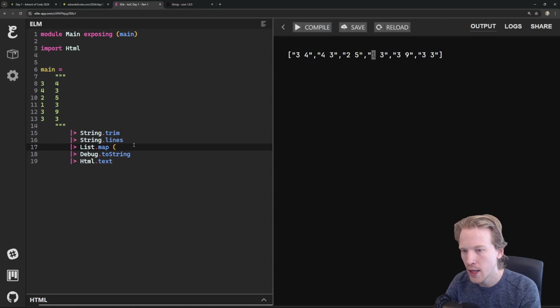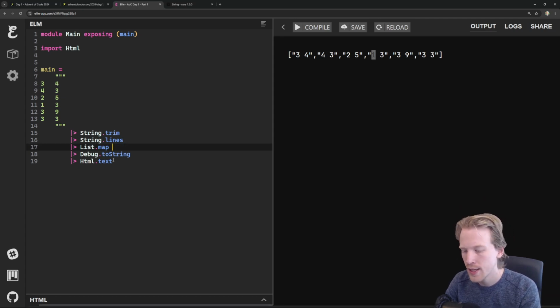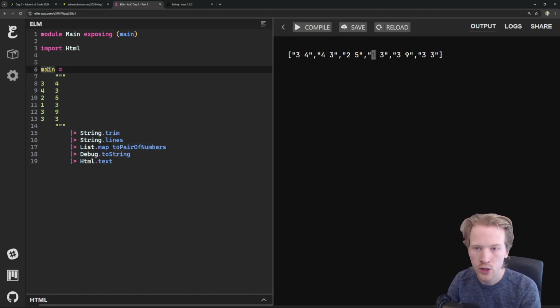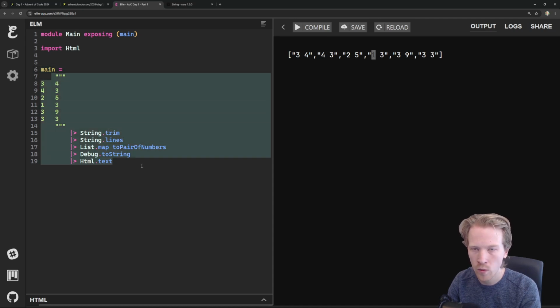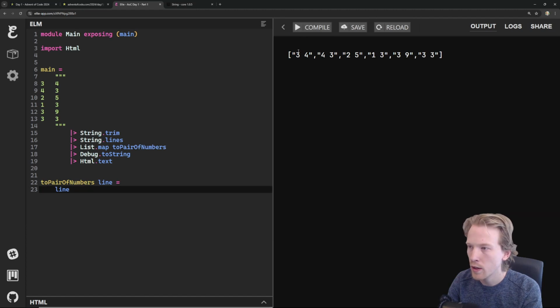So what I'm going to do is, for each line one at a time, make a little inline function here, and then we're going to pull it out into its own function. Why don't I actually do that right away? List.map, I'm going to say toPairOfNumbers. So what I'm doing here is just like I said, main equals. This is like the function that runs when our program starts. I'm going to say toPairOfNumbers, it's going to take in a line. And what we're going to do is transform that line over time. So if I run this, the output's going to be the same. But what we can do is split on spaces. Or we can say String.words.